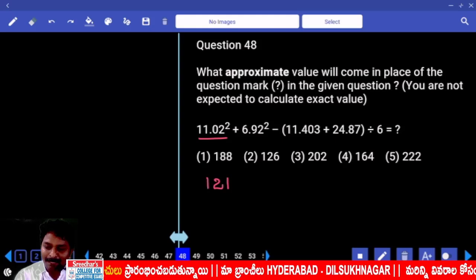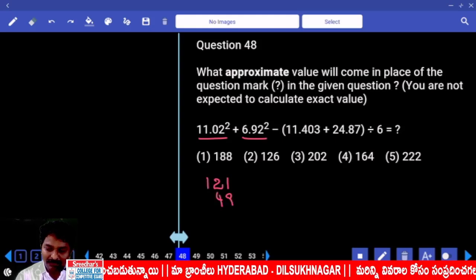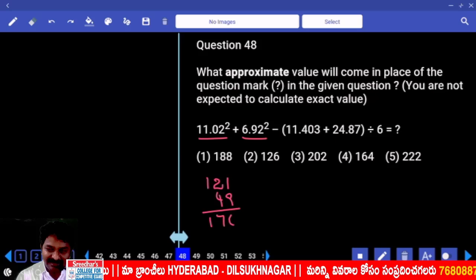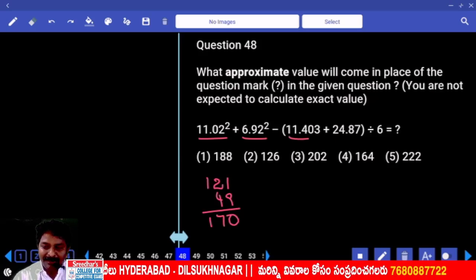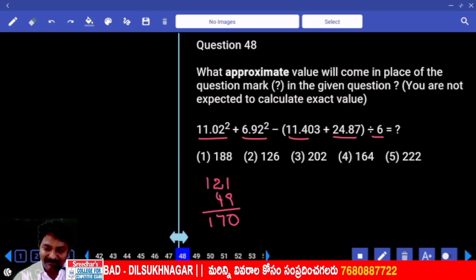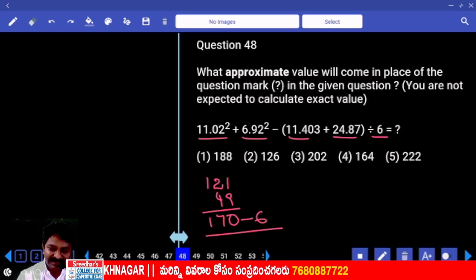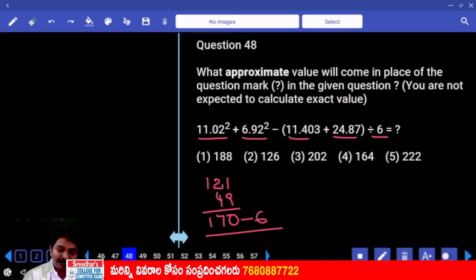11 square, 7 square. So far it is 170. 11 plus 25 divided by 6. Answer 164.